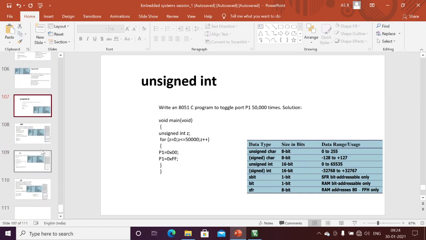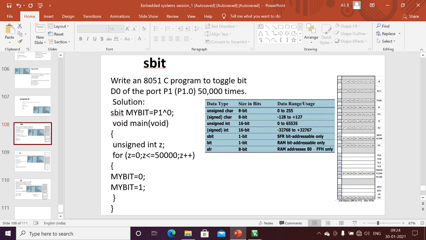These are mainly important data types. Next, SBIT. We already discussed this one. SBIT means special function bit addressable. For example, we have so many special function registers: port 0, stack pointer, DPL, DPH, PCON register, TCON, port 1, port 2, port 3. All are special function registers. If you want to access only a particular bit in a port, I can use this SBIT data type.